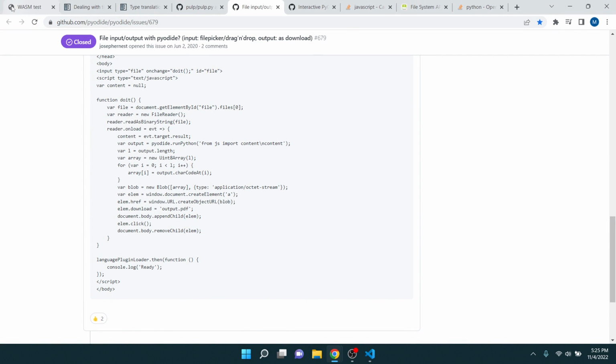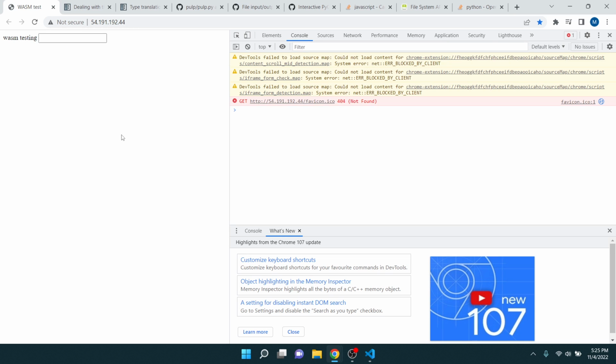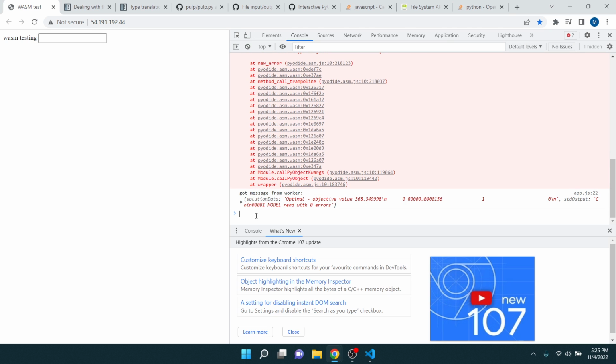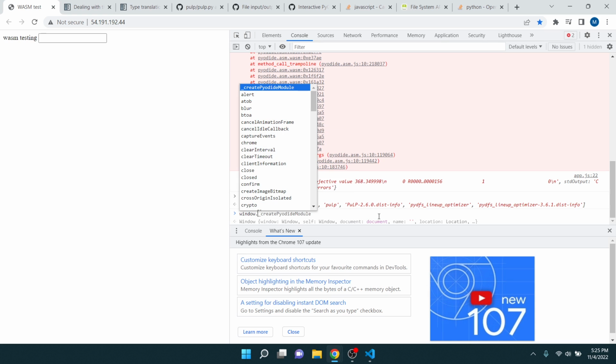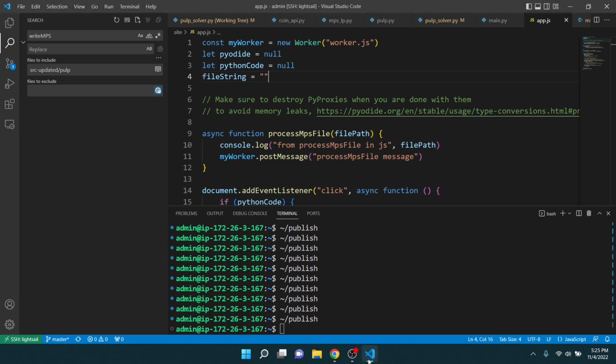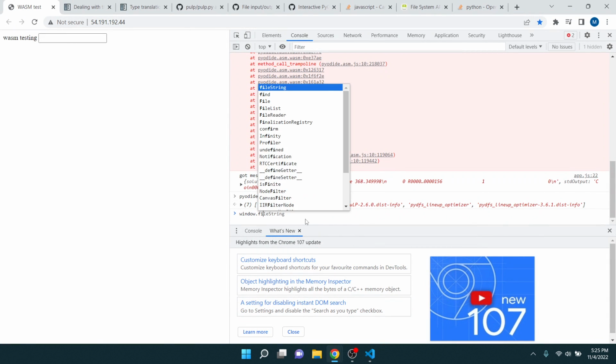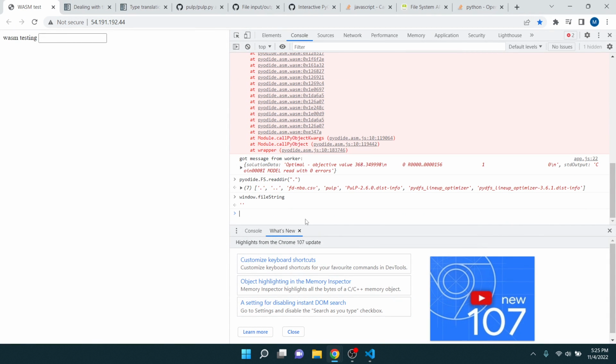Let's try that, I guess. Pyodide. It doesn't matter. Let's see. Window dot, what is it called? File string. It's there. It's an empty string. I mean, does it need to be?